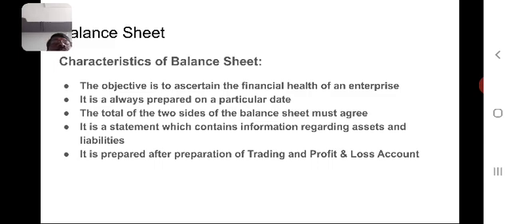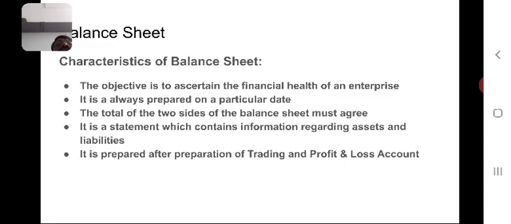Third characteristic is the total of the two sides of the balance sheet must agree because of the equation, that is assets equal to liabilities plus capital, as per the double entry system. As we are following the double entry concept, the equation should be like this.